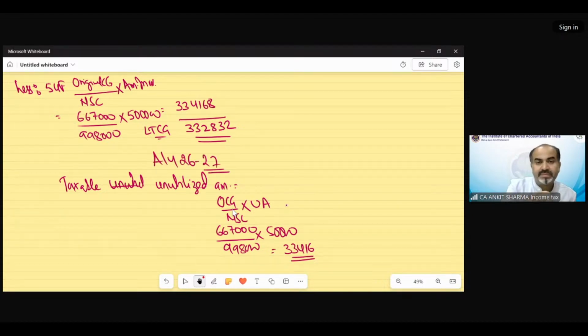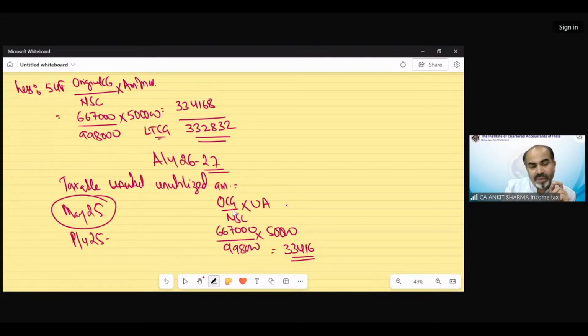26-27. Because 3 years would end in May 2025. So May 25 would be previous year 25-26. So the assessment year for taxability of that unutilized amount would be 26-27. I hope it's clear now. So that was our November 2023 question, what we just completed.